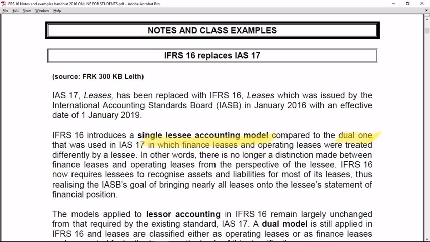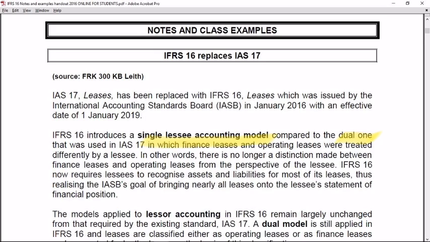In IAS 17, leases were classified in the books of the lessee as either finance leases or operating leases, and this was treated differently by a lessee. In other words, there is no longer a distinction made between finance leases and operating leases from the perspective of the lessee.